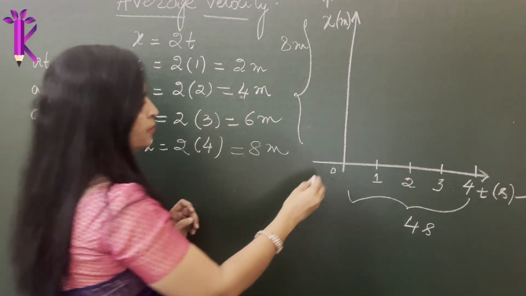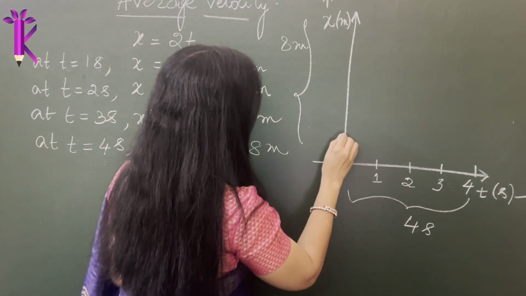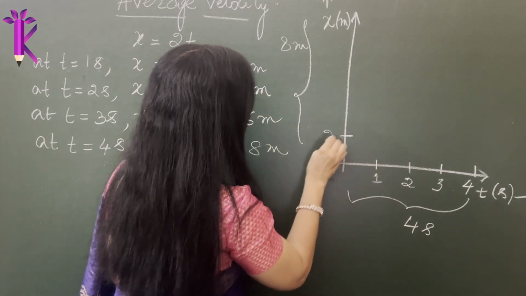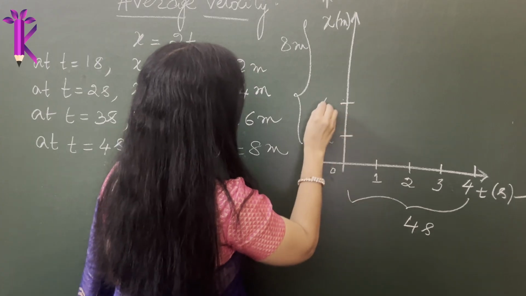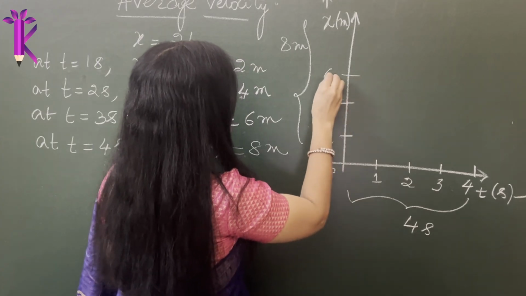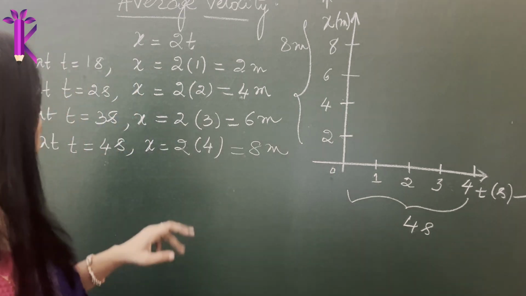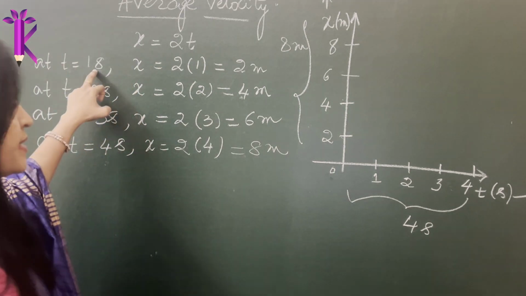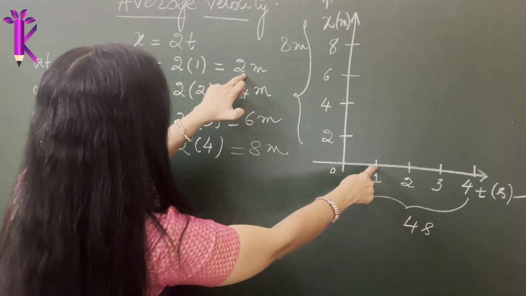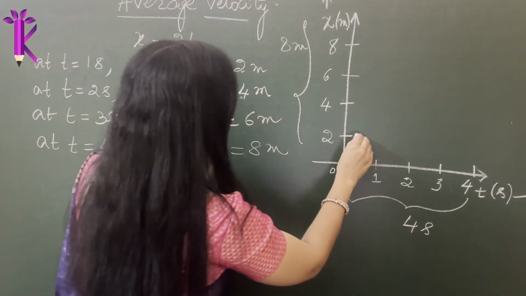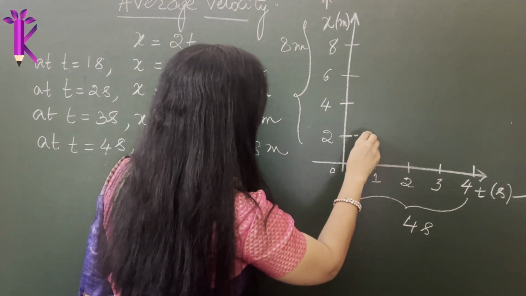I can jump by 2. So I will call this 2, this 4, this 6, and this 8 meters. Now how do you plot the graph? At t is equal to 1 second, x has to be 2. So where should your point be?